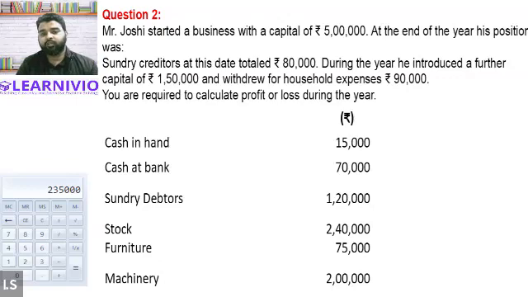Now the thing is that in order to calculate profit or loss, we need to have the information regarding the closing capital. So tell me, do we have information regarding closing capital in this question? Is there closing capital given in the question? Yes or no? Alexander and Halima, is there information regarding closing capital? Sir, will it be cash in hand and cash at bank as closing capital? No. This is not closing capital. Closing capital will be given by the name of closing capital only. So do you think there is any information regarding closing capital given in the question?